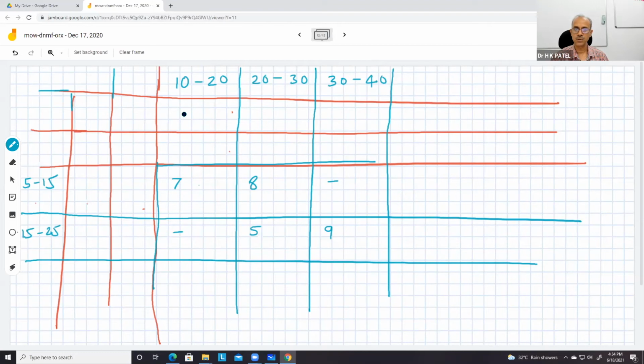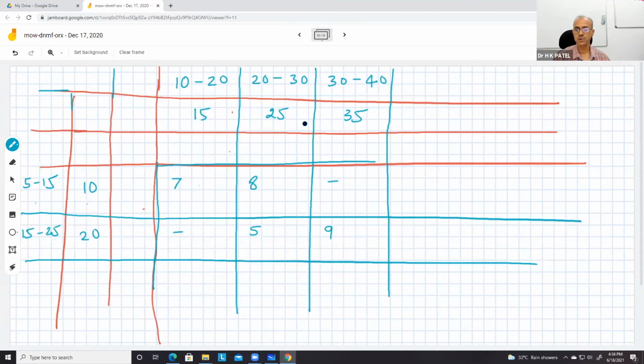You know that we take the middle value of the interval as the number representing that interval. So we take 15 here, 25 here, and 35 here. This is one thing we do. And then here we can take 10, 15, 20, 25. So these are our values.